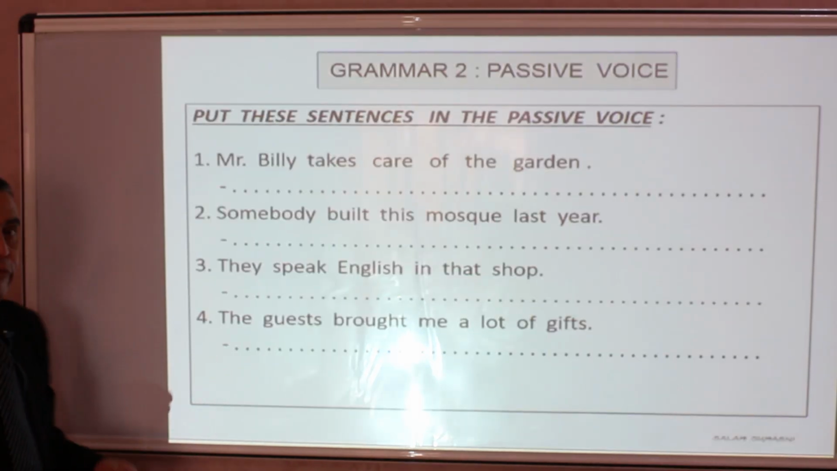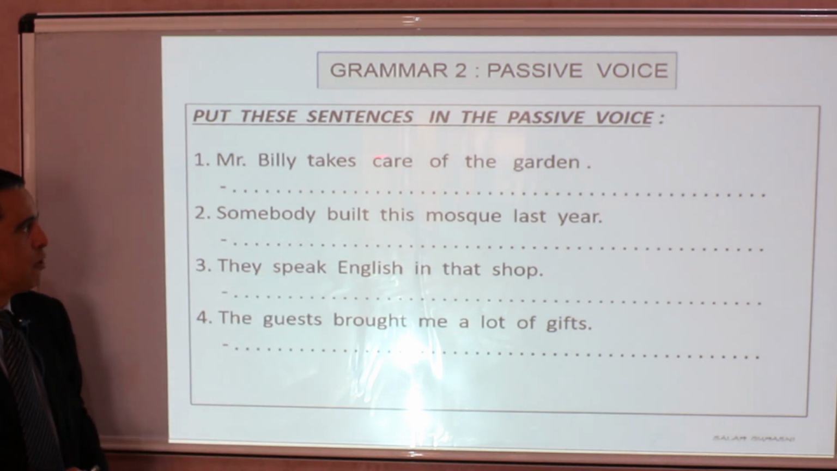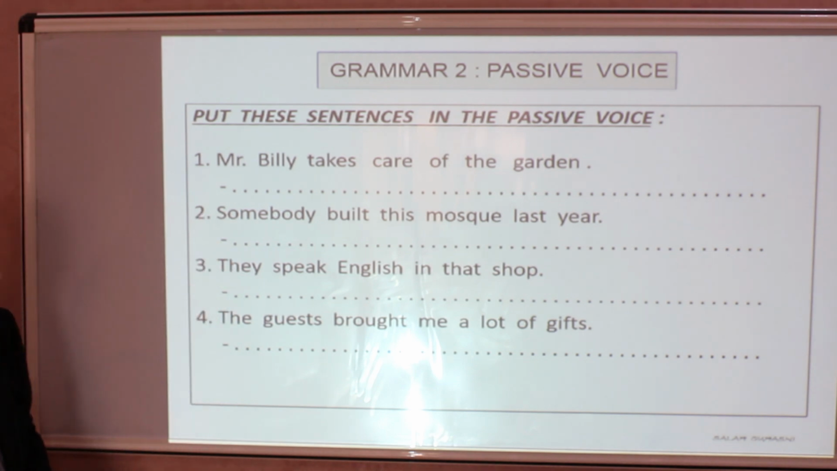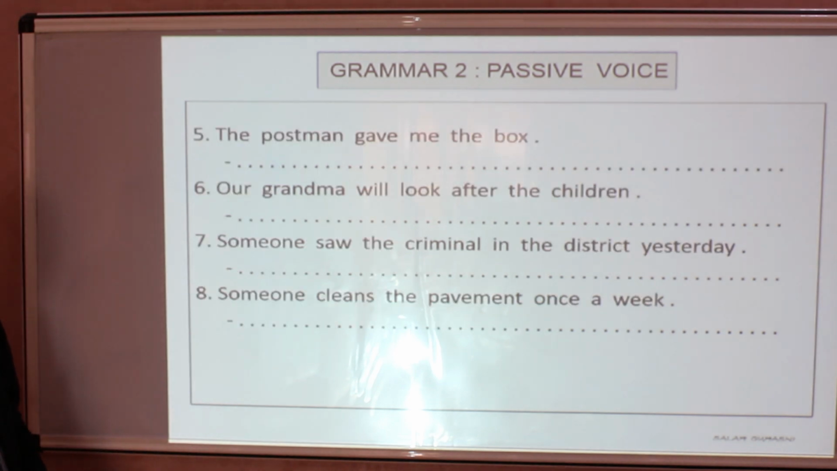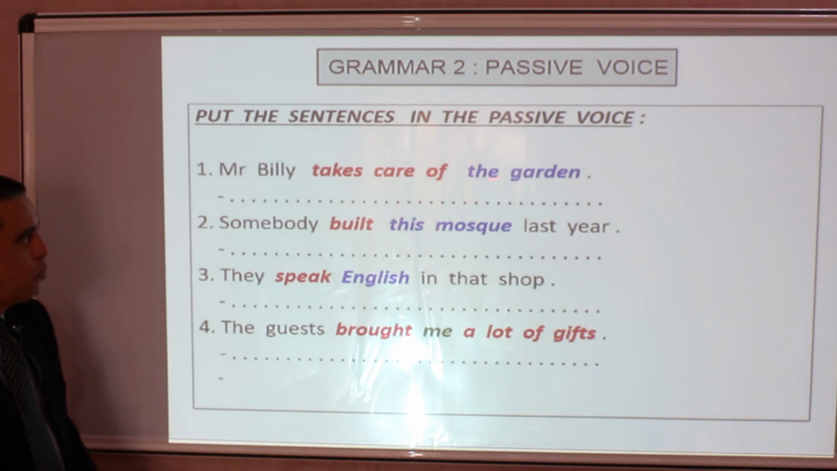Now we move on to the first practice exercise, and as you see here, it's a transformation exercise from active voice to passive voice. So we have 8 sentences to transform, from 1 to 8, and before we start, I try to highlight the object in blue and the verb in red, because the object takes subject position and the main verb leaves its tense for the be verb and the main verb is put in past participle.